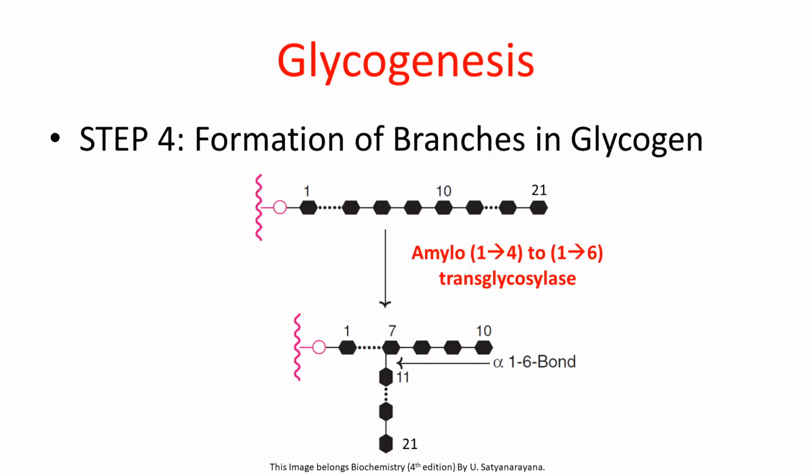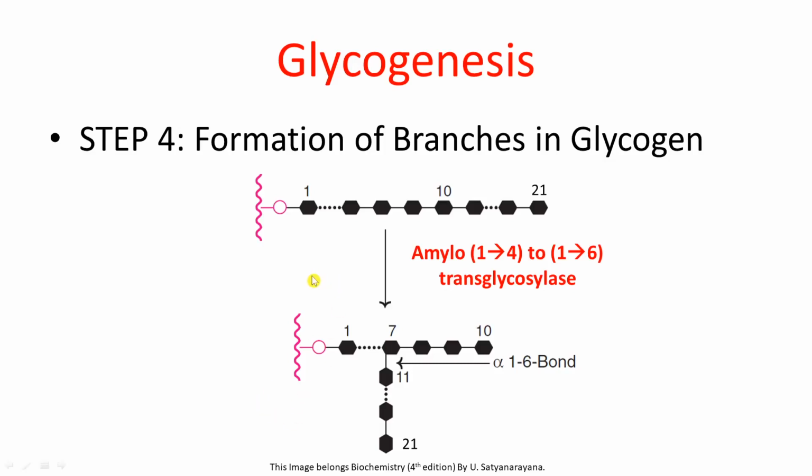In step 4, there will be formation of branches in glycogen. This is because if a long chain of glycogen is formed, and if the chain length is still increasing because of this glycogen synthase enzyme, then there will be decrease in the solubility of glycogen. In order to increase the solubility of this glycogen, the branching is a must. Also, the branching can increase the number of non-reducing ends in glycogen. What are these non-reducing ends? We will see afterwards. But here, let us see how the branching happens.